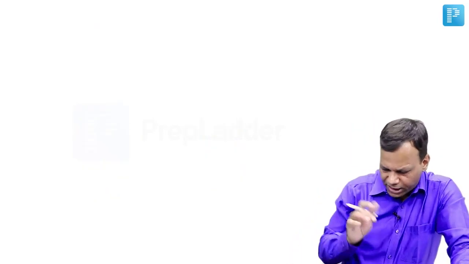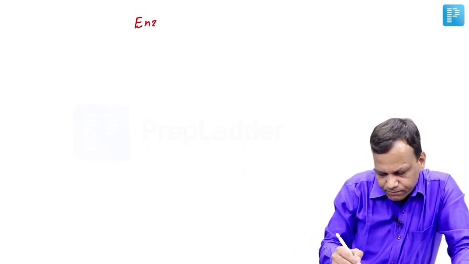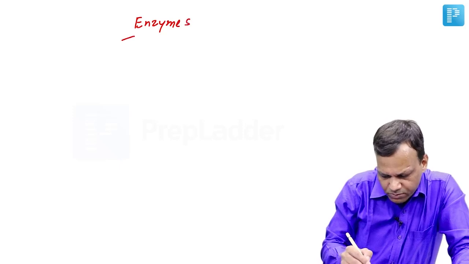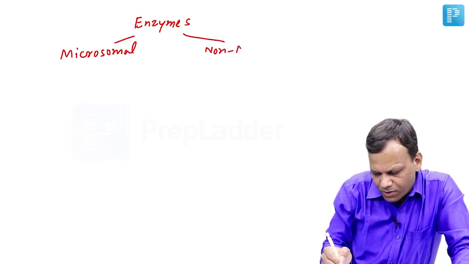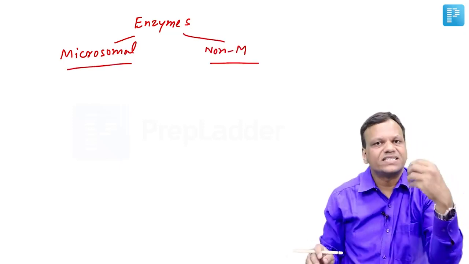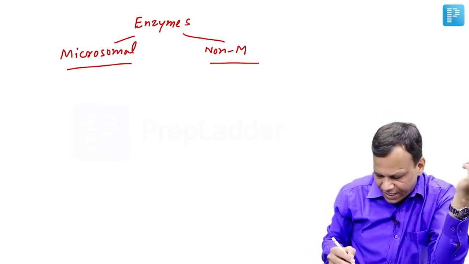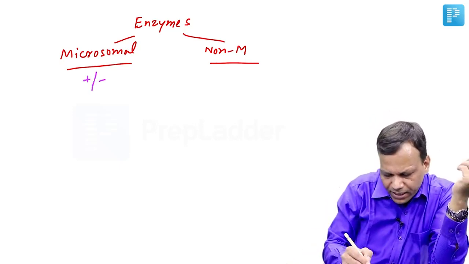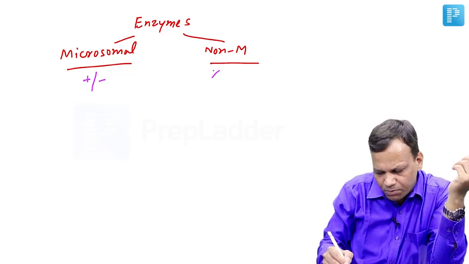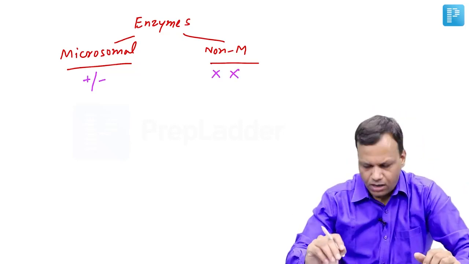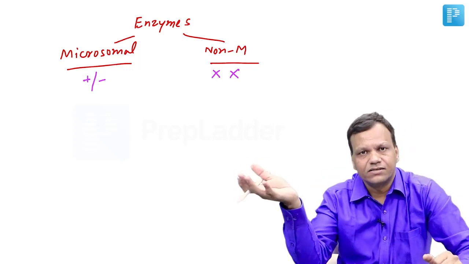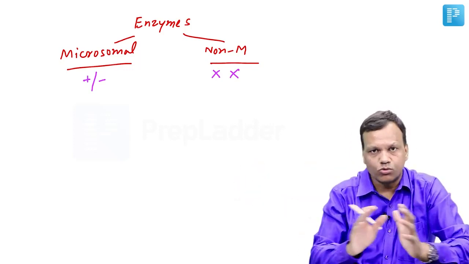Okay. Now all the reactions, whether they are phase 1 or phase 2, are catalyzed by enzymes. And we have two types of enzymes, microsomal and non-microsomal. Microsomal enzymes are those which are present in the endoplasmic reticulum and they can be induced or inhibited, whereas non-microsomal enzymes cannot be induced or inhibited, meaning their amount does not change with other drugs. So if we give another drug, their level does not change.